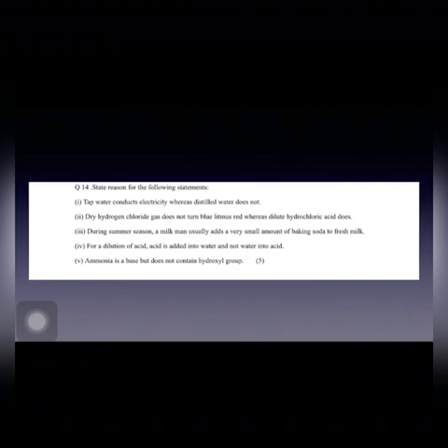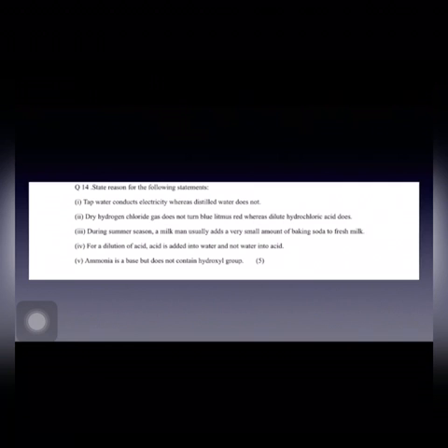Third part is: during summer season, a milkman usually adds a very small amount of baking soda to fresh milk. The reason being, during summer season, formation of lactic acid is more. So to neutralize the effect of acid, a milkman usually adds a very small amount of baking soda, which is a base, to the fresh milk.